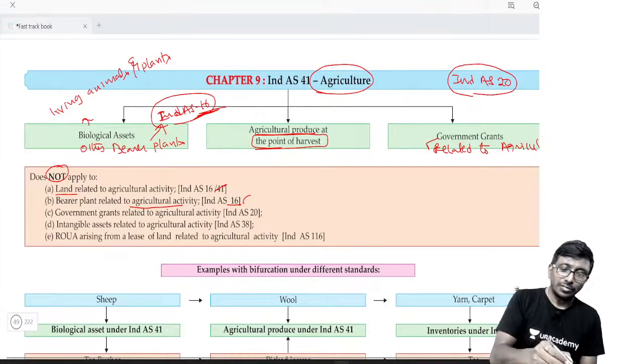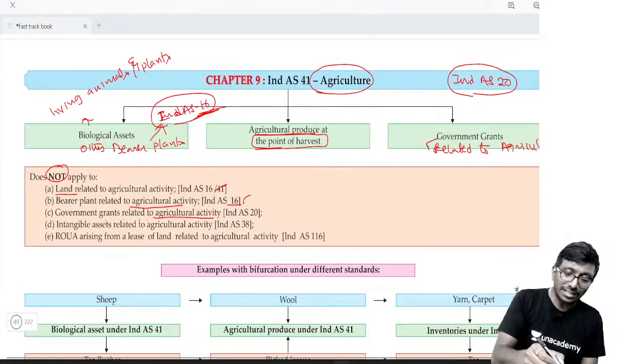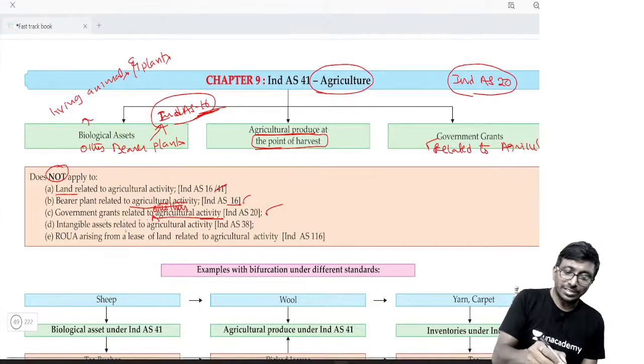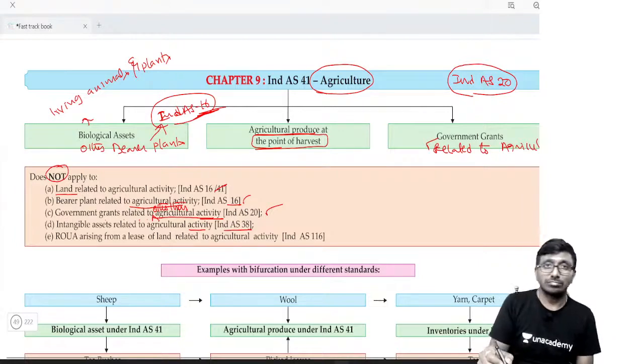Done. Government grants related to agriculture activity, correct. Government grants related to other than agriculture activity, you have to go to Ind AS 20. Intangible asset related to agriculture activity, Ind AS 38 is what you are supposed to refer.